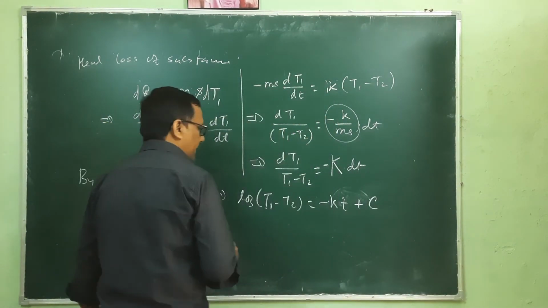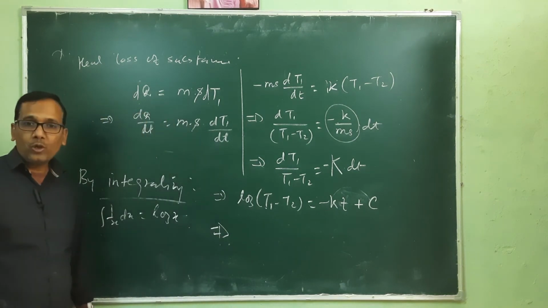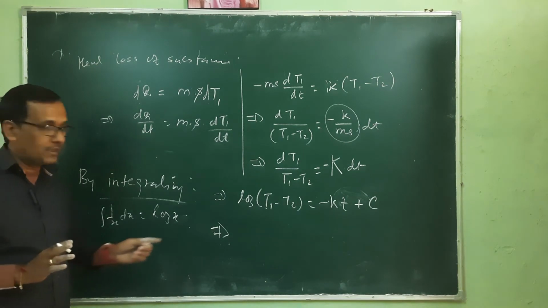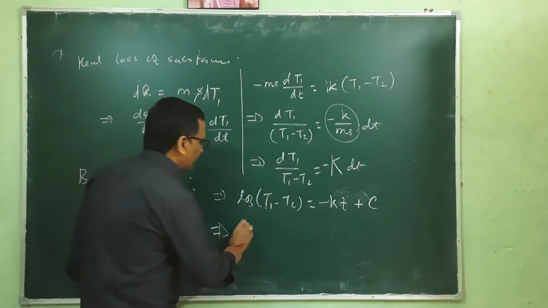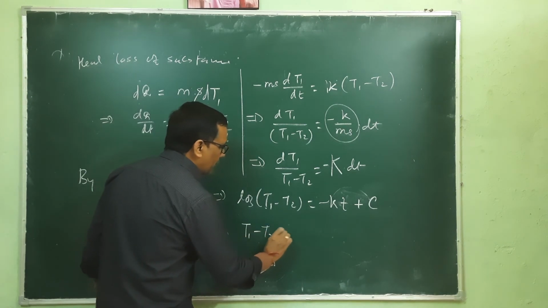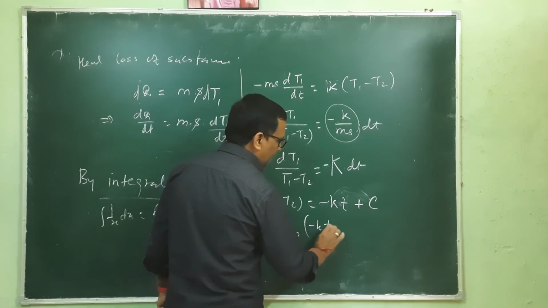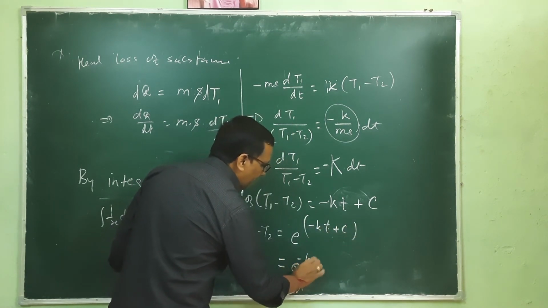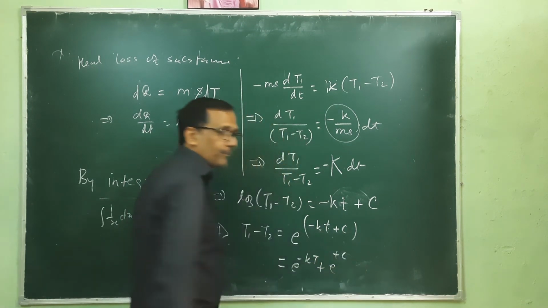which can be further written as an exponential. Do you know about that transformation of logarithm and exponential? So this logarithmic term can be transformed into exponential like this. T1 minus T2 is equivalent to exponential of minus kt plus c, and this is equivalent to exponential of minus kt times exponential of plus c.